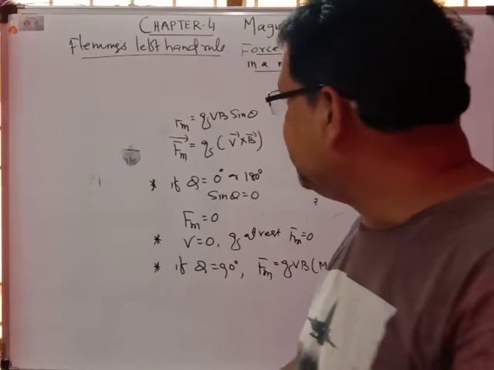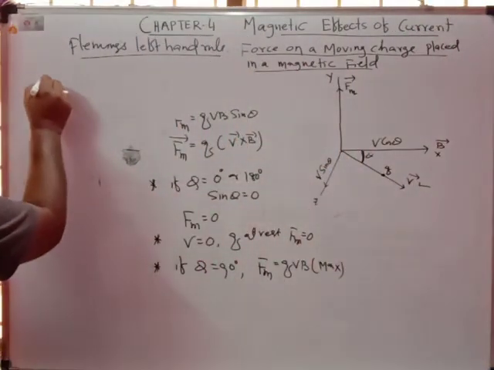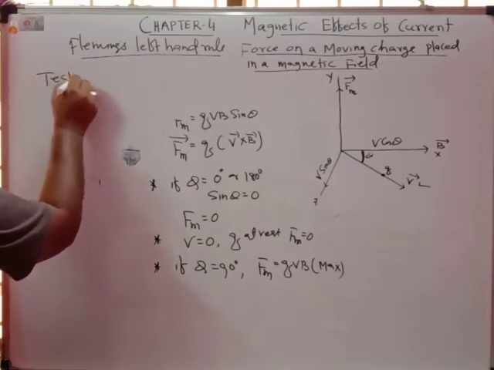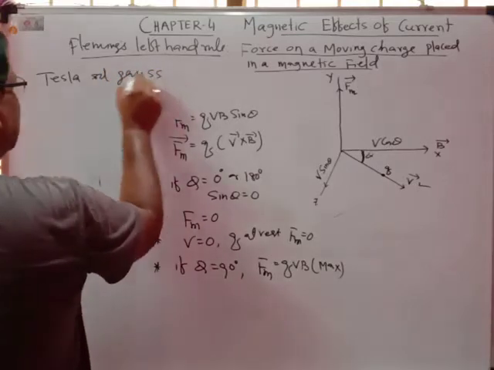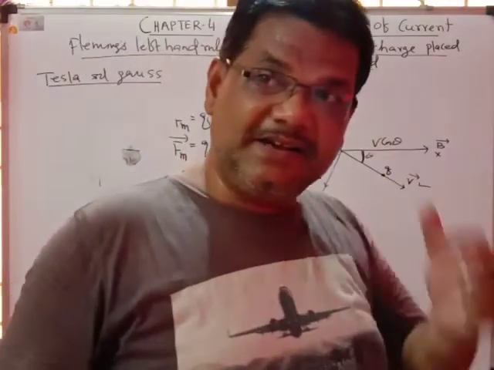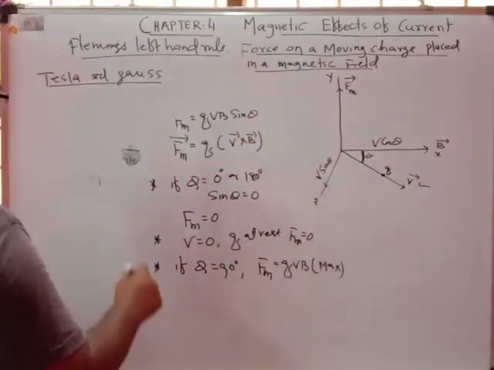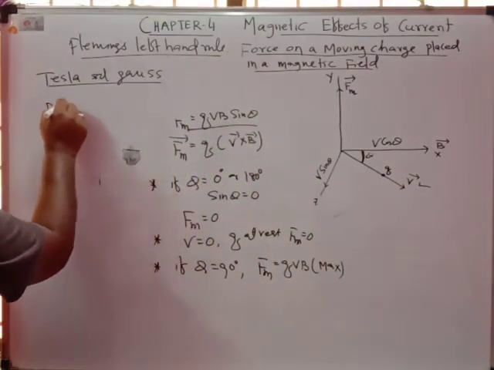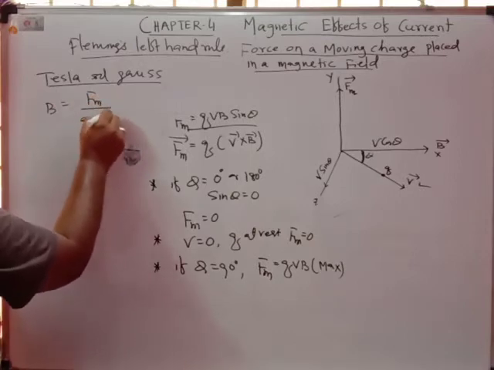Another thing: the definition of Tesla. Tesla and Gauss are the units of magnetic field. To find the definition of Tesla, from this formula we get B equals Fm by qv sin theta.